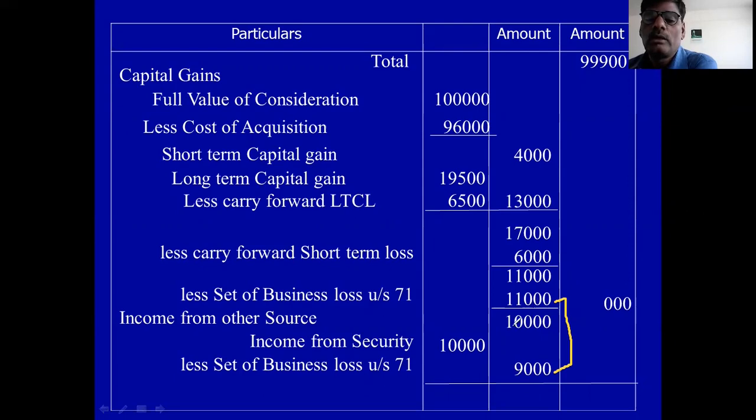Out of 10,000 other source income, 9,000 adjusted, remaining 1,000 is the income from other source. So income from other source, house property and salary is 99,900. 99,900 plus 1,000, total it is 1,00,900, which is the gross total income. Remember this.